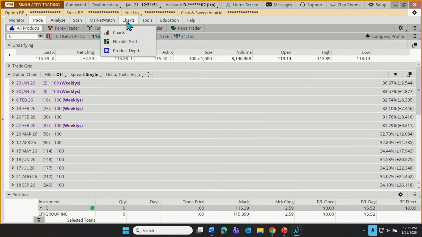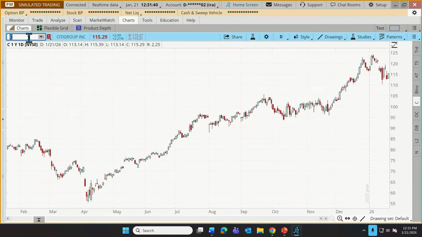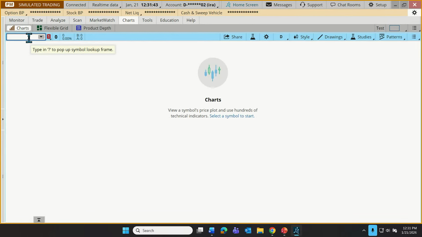How do I add my favorite tool? How do I make some drawings and get fancy with those charts? So let's get acquainted with charts. Let's go to the Charts tab. And when you first load this up, it might come up as a blank chart.